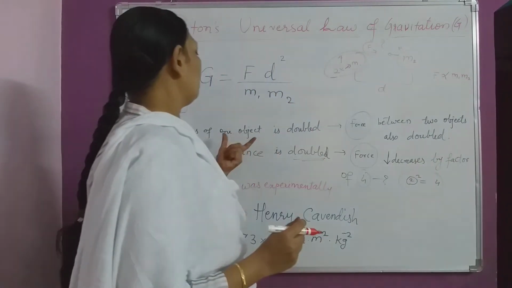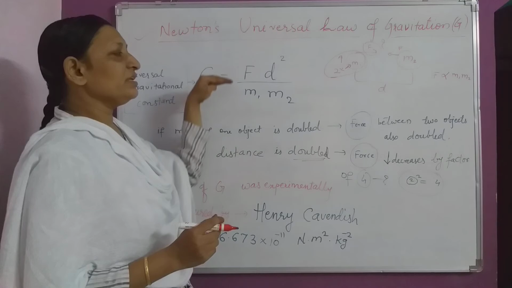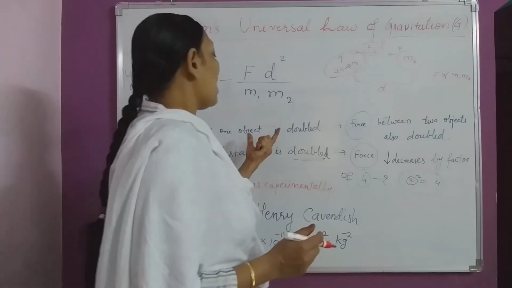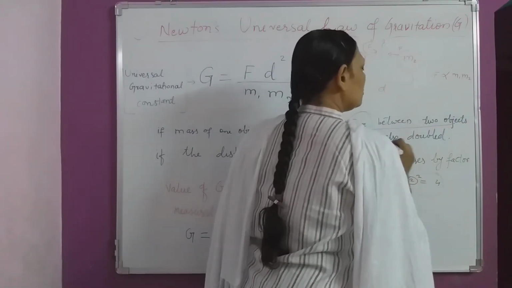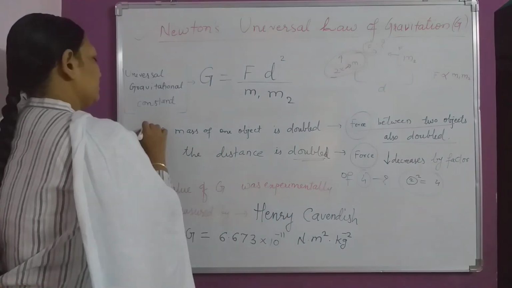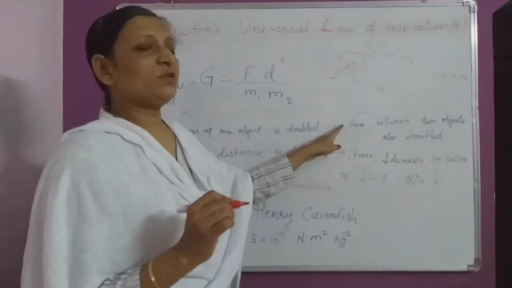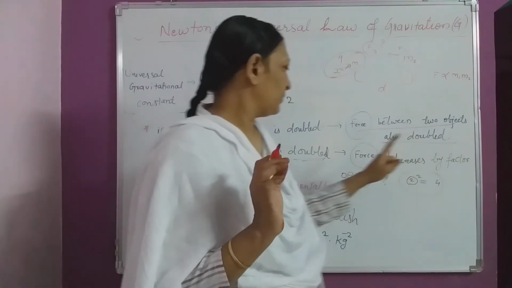So since force is directly proportional, if the mass is increased, then force will also increase. If mass is doubled, force will also be doubled. Keep it in your mind: if the mass of an object is doubled, then the force between the two objects also gets doubled.